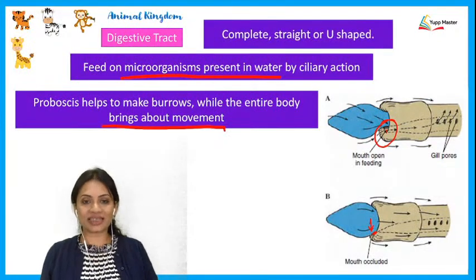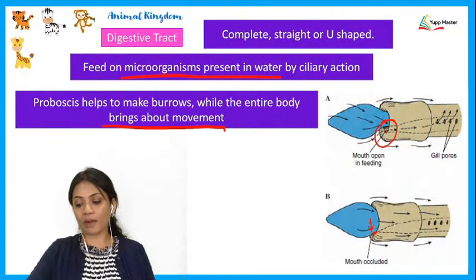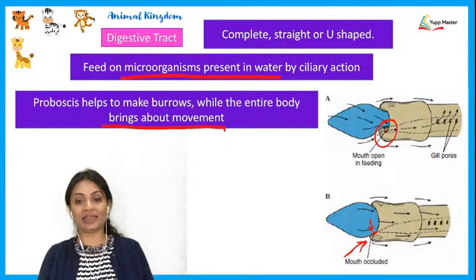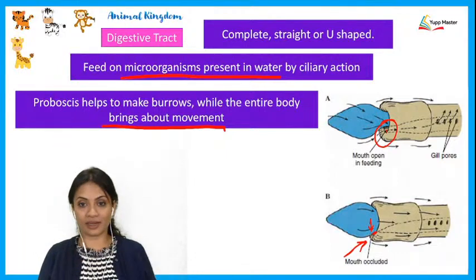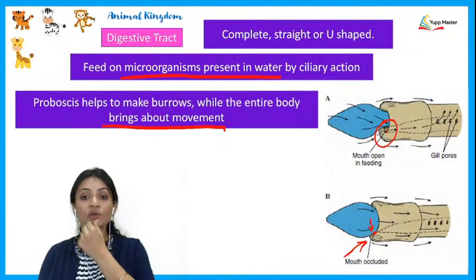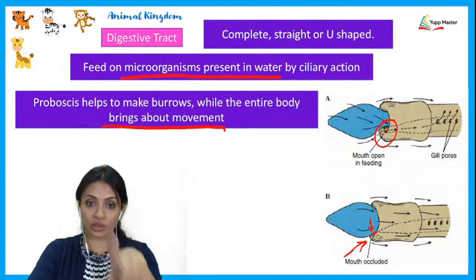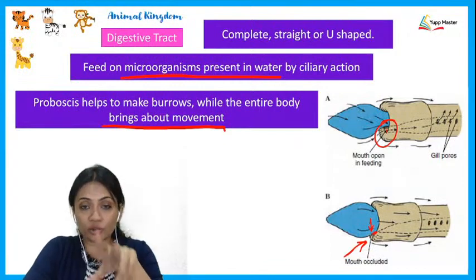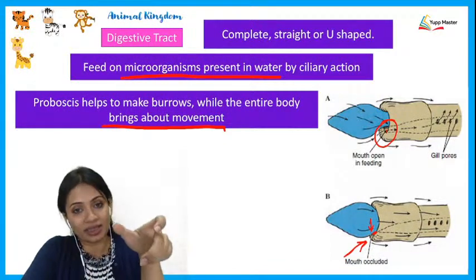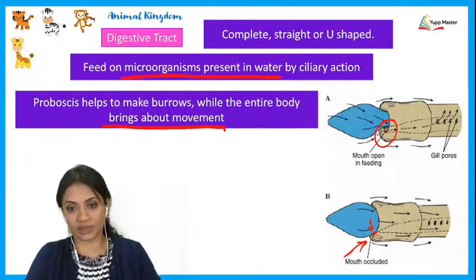We see that the digestive system is complete. When I say it is complete, this means that the mouth is present over here and the anus is present at the opposite end. It may be straight in certain organisms, or U-shaped in others. If it is U-shaped, the mouth and anus are still separate, but they are aligned together instead of being at opposite ends.